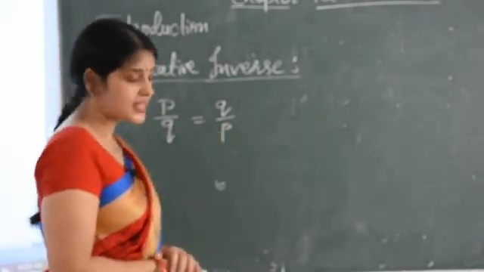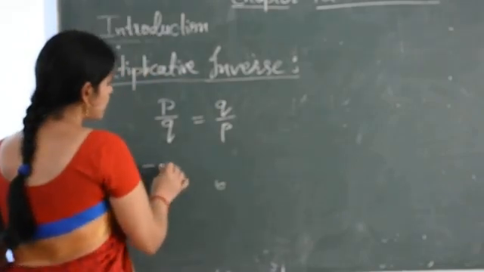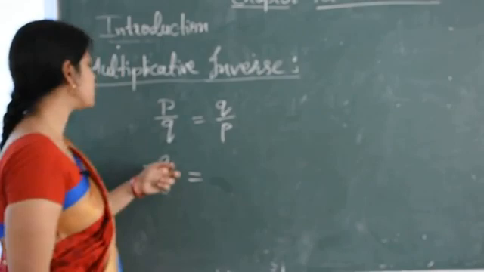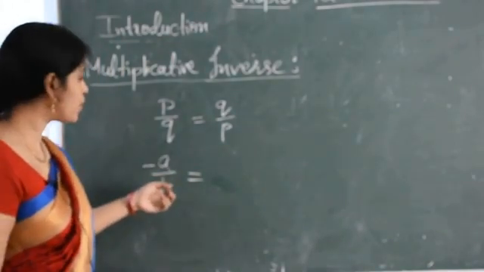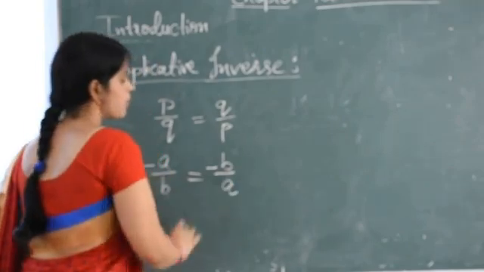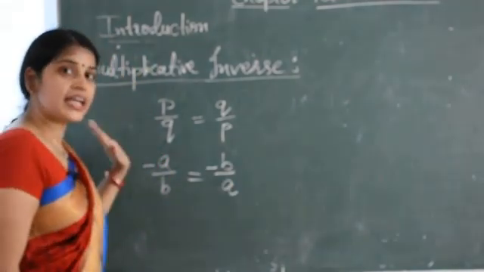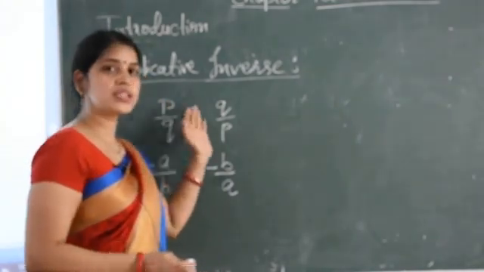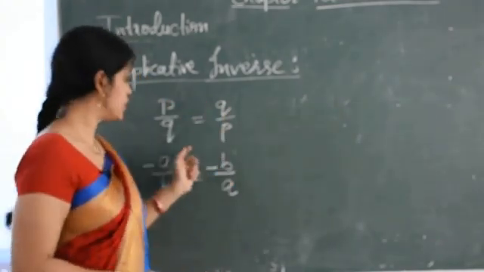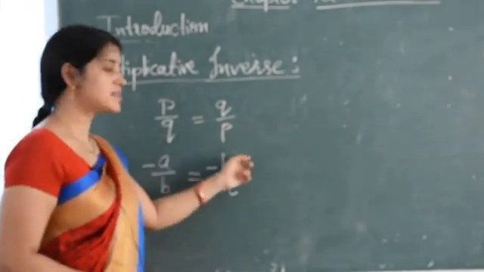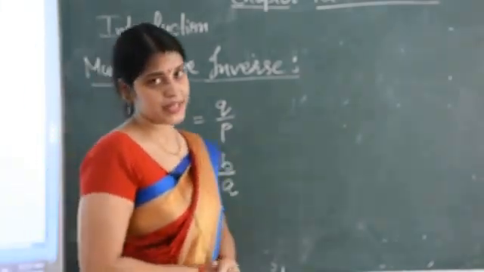Now if I want to find the multiplicative inverse of minus A upon B, then it is minus B upon A. In additive inverse we change the sign, and in multiplicative inverse we change their place.